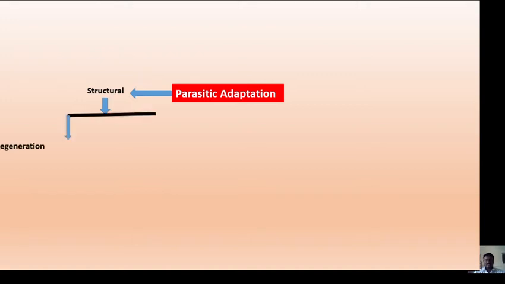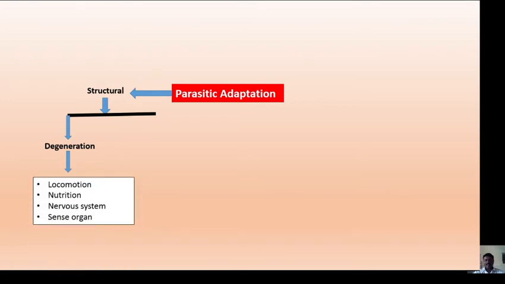These structural adaptations are degeneration, that is, some of the body parts undergo degeneration which helps the parasite to survive, and these degenerations are of locomotion, that is absence of locomotion, then nutrition, nervous system and sense organs.